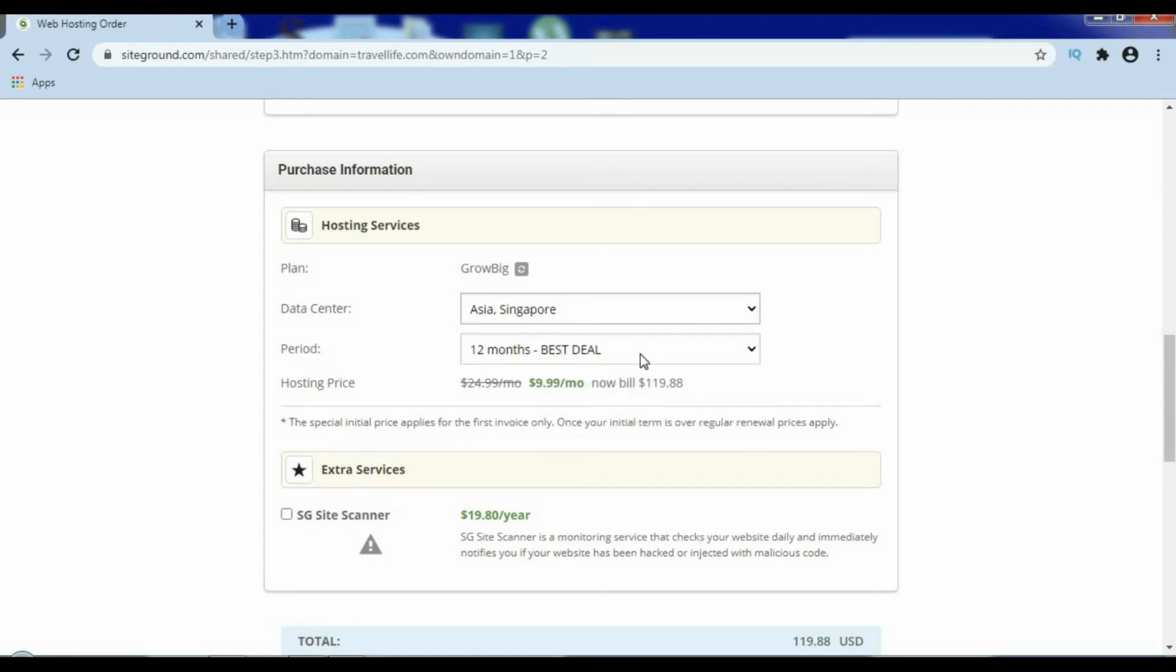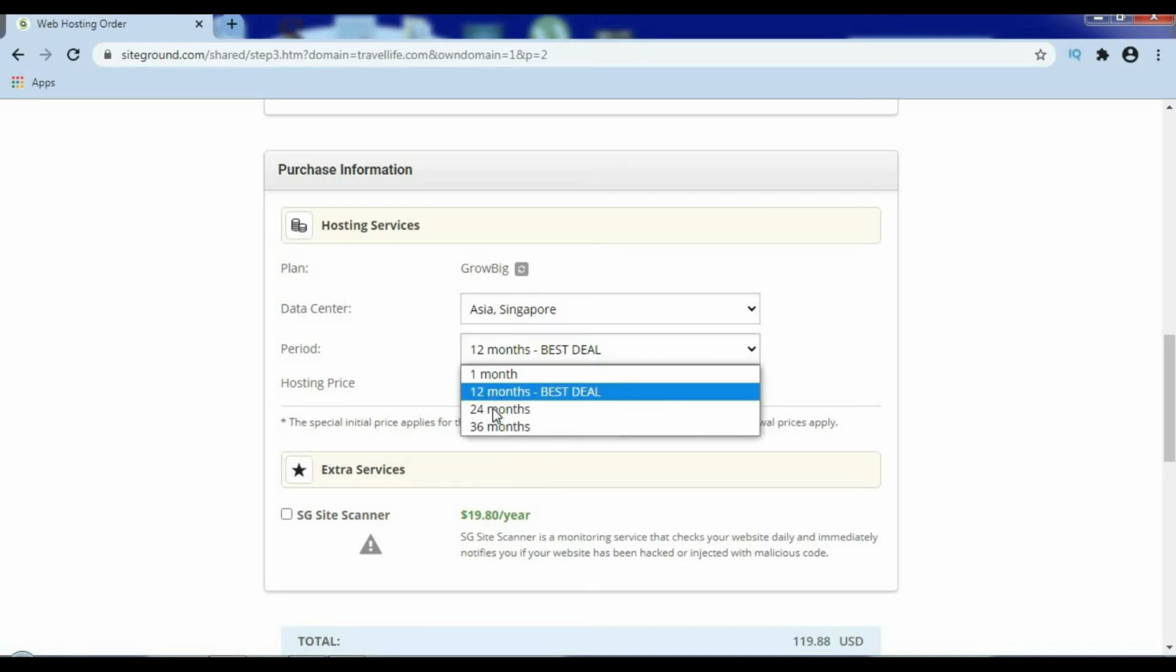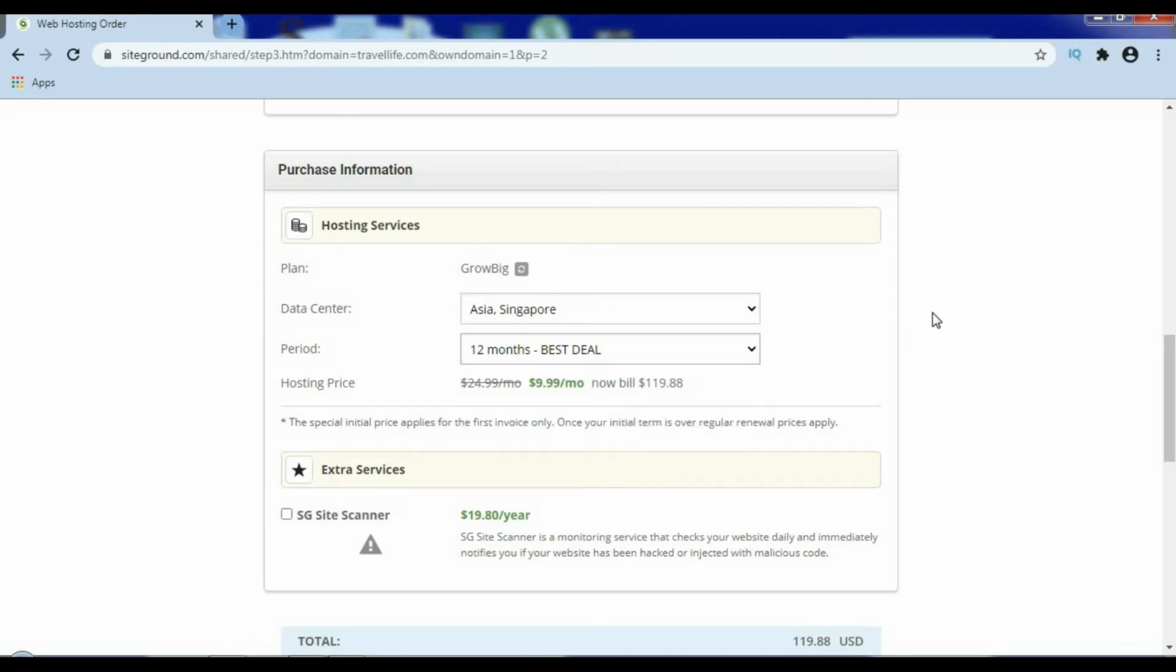And select the duration that you want to purchase the hosting. Here it is. Right now it is 12 months. If you want to purchase 24 months, 36 months, select that. So what I will do, I will select 12 months.